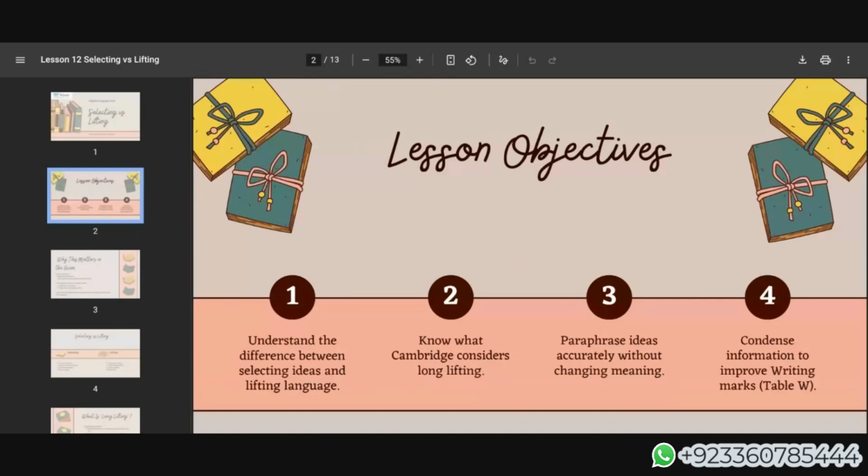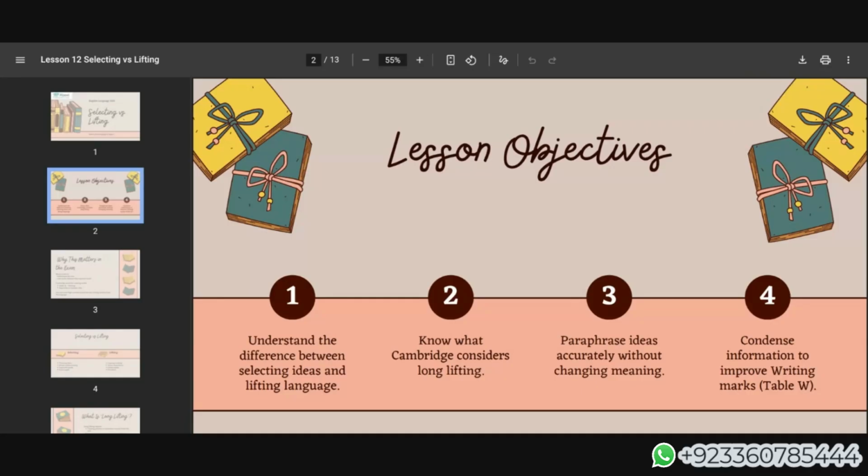We will understand the difference between selecting ideas and lifting language. We will know what Cambridge considers long lifting. Sometimes lifting a phrase is fine, but we don't have to keep the whole sentence as it is in our answer. Paraphrase ideas accurately without changing the meaning, very important. Condense information to improve writing marks. This is our writing objective.